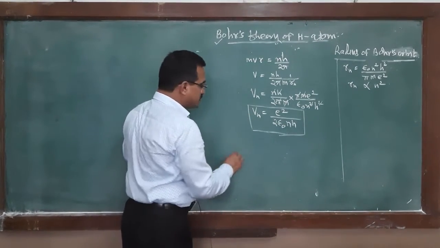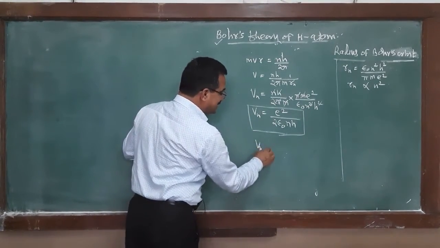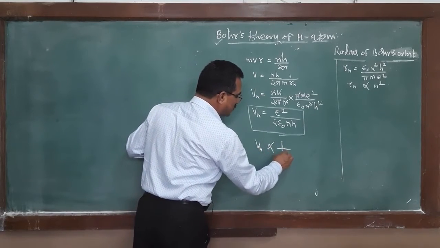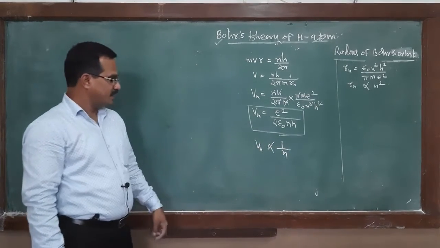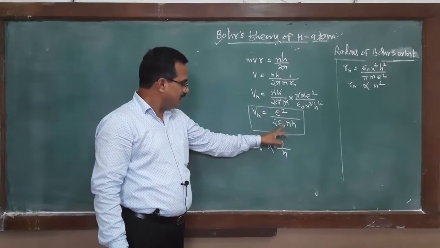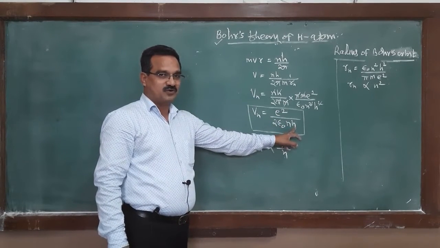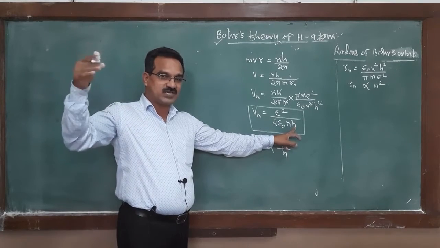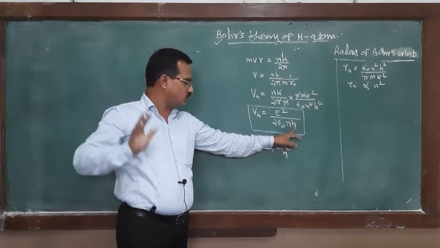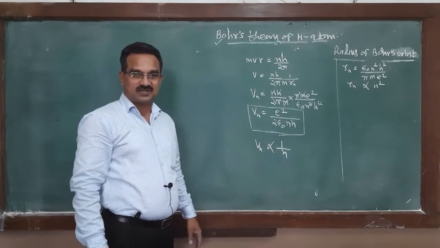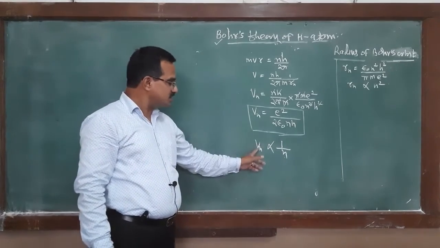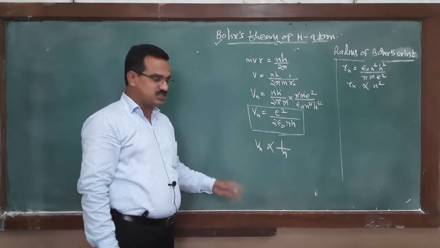From this equation, what is your conclusion? Velocity is inversely proportional to the principal quantum number, because e, epsilon 0 and h are all constant. The only changing term is the orbit: first orbit, second orbit, third orbit, fourth orbit. Orbit changing means velocity changing.